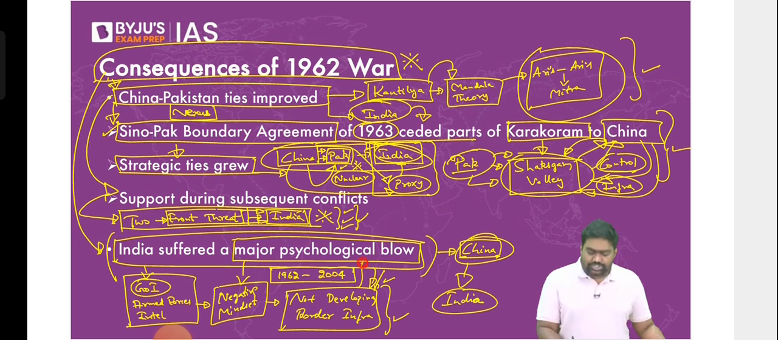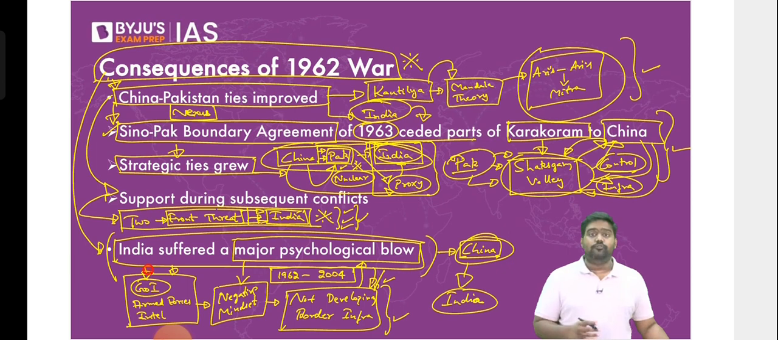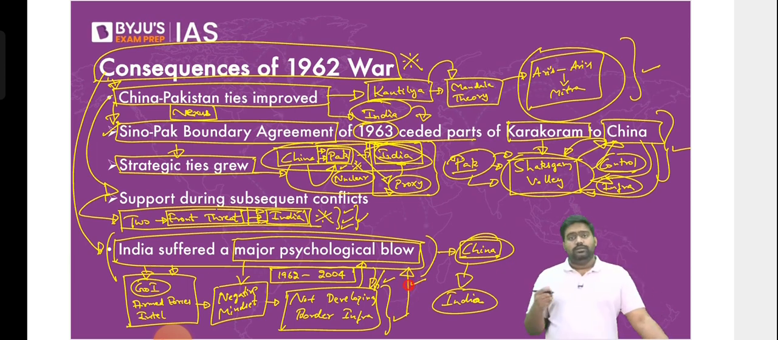It was a negative mindset. It's because of the psychological blow. The government, all the branches of the government, the armed forces, the strategic establishment, they were all governed by this negative mindset at least until 2004. We weren't proactive in creating border infrastructure. This was not a failure. It was a deliberate policy.